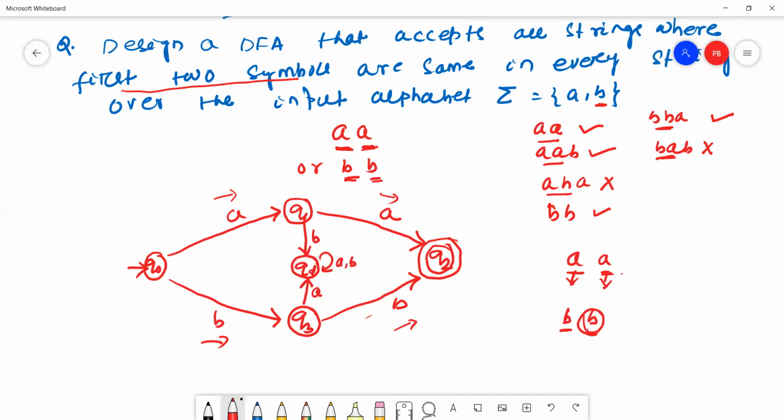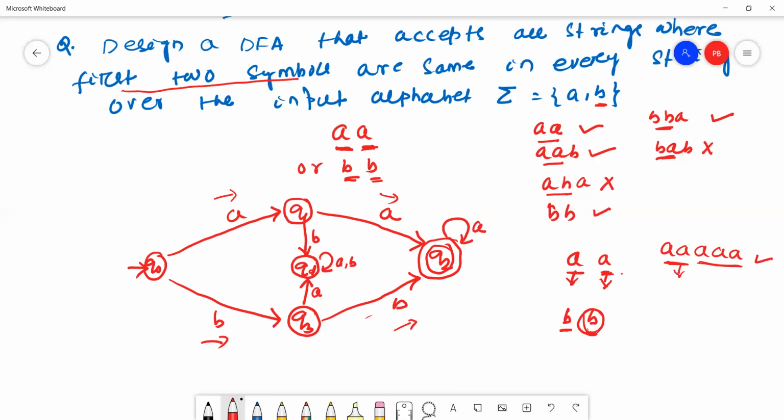See here, on A, multiple edges may be coming, because the string is valid, because the string starts with two A's.